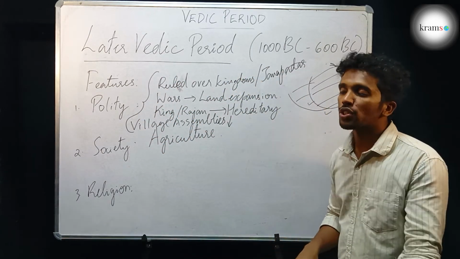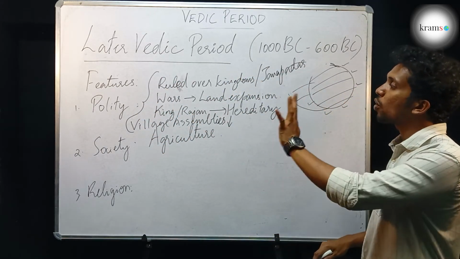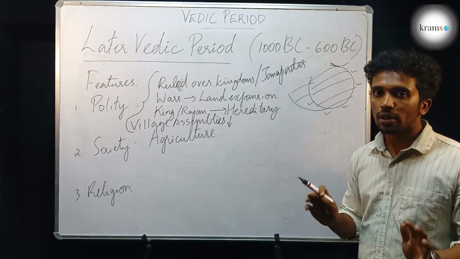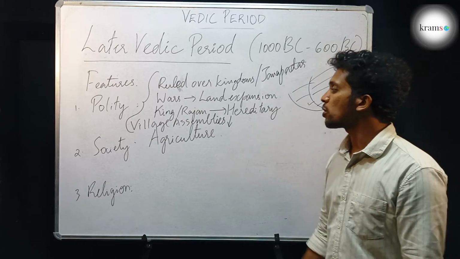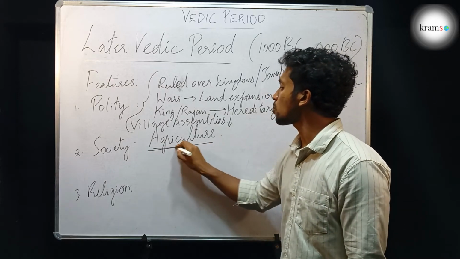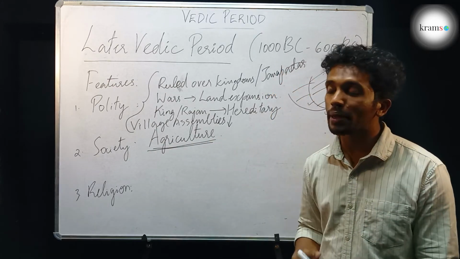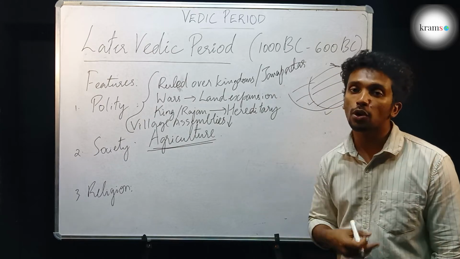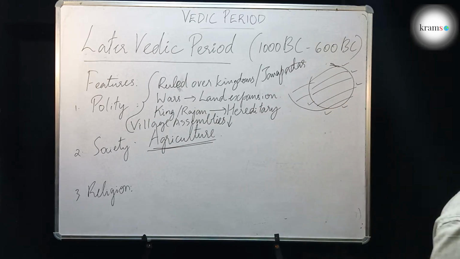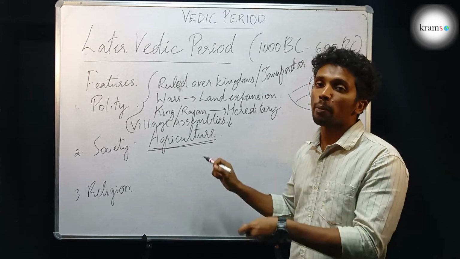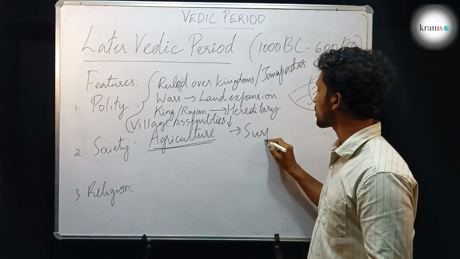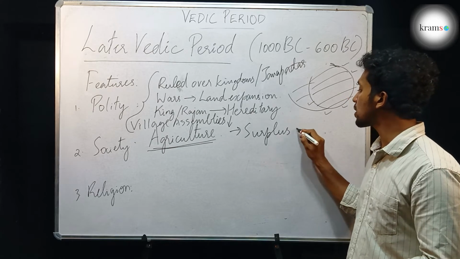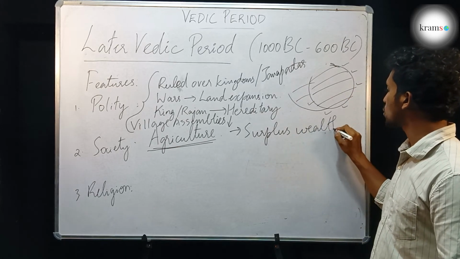And hence the system of ruling changed, and it was mainly over land. All kings wanted to expand the land under them, mainly because the wealth-making process came out of agriculture, which was dependent on land. Since agriculture became the prominent occupation, there was surplus wealth generation, extra wealth in the society.